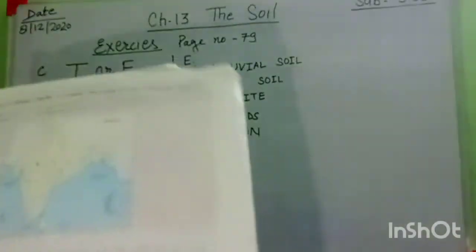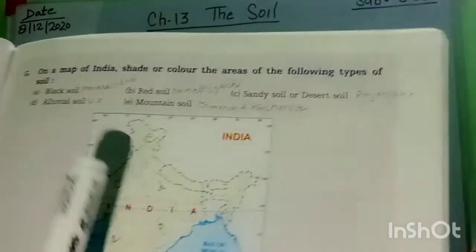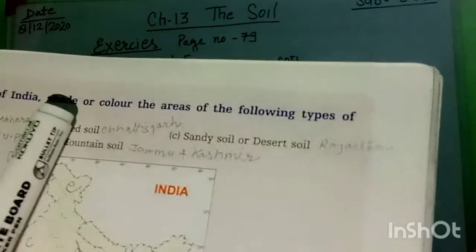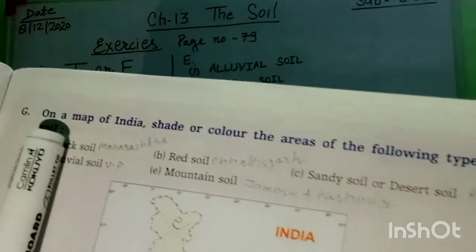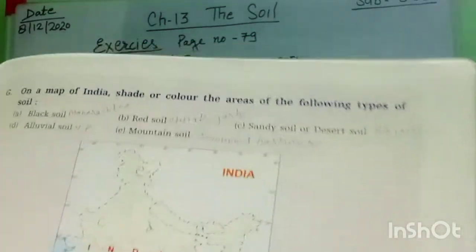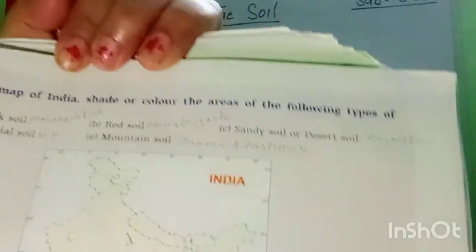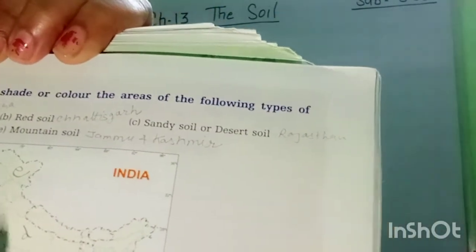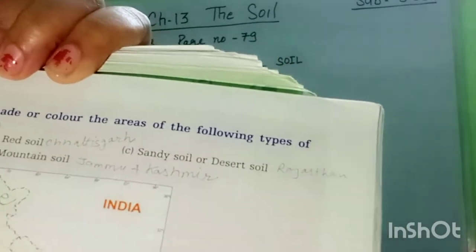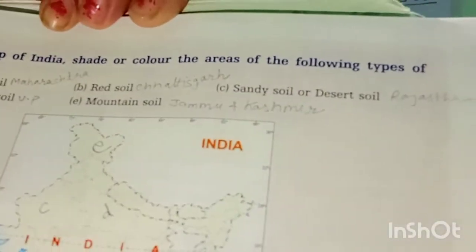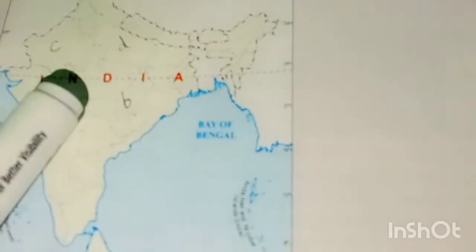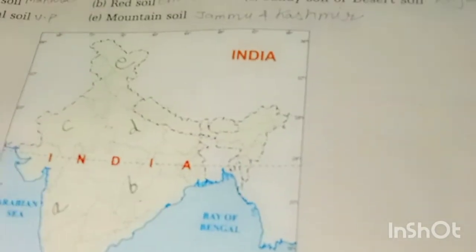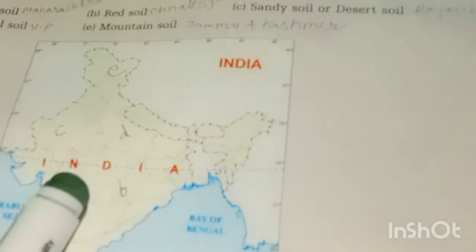After that, we will discuss the map activity in your book. The map activity is on a map of India: shade or color the areas of the following types of soil. Here 5 types of soils are given. Mention only one state in your map for each. Black soil is mostly found in Maharashtra state. Here I mention A. This one is Maharashtra. You mention A and shade black soil with black pencil color.